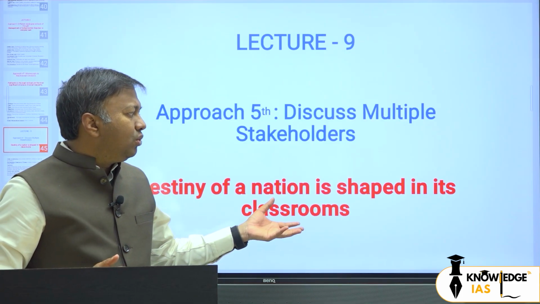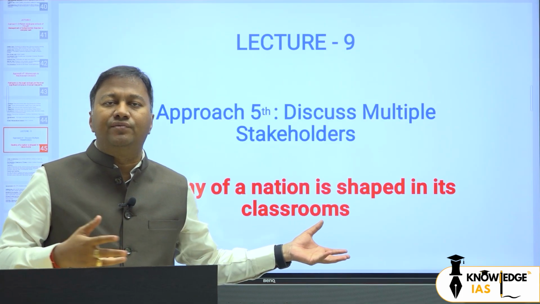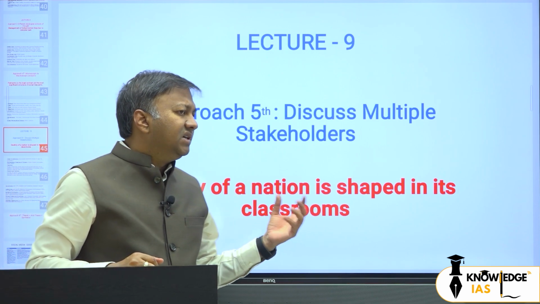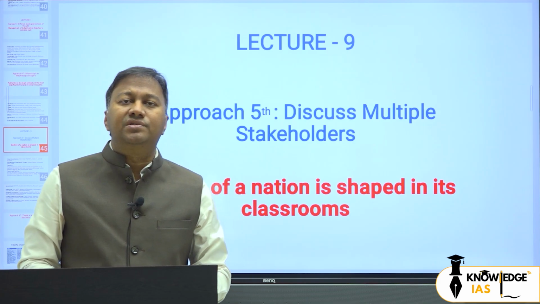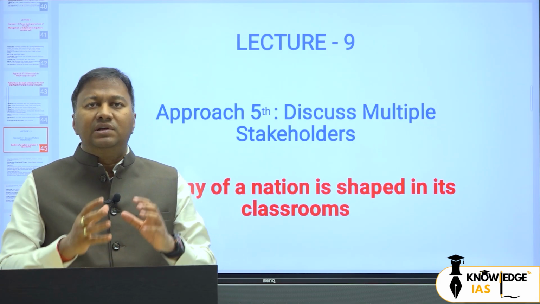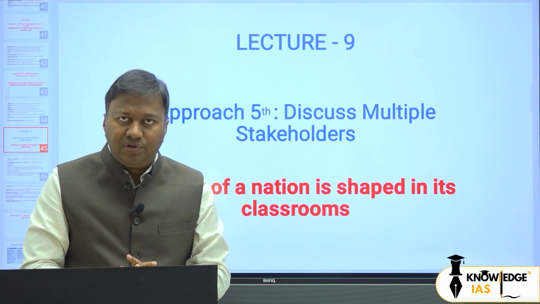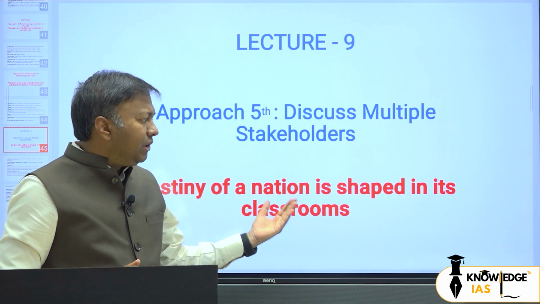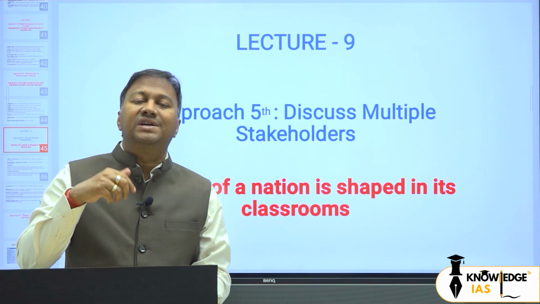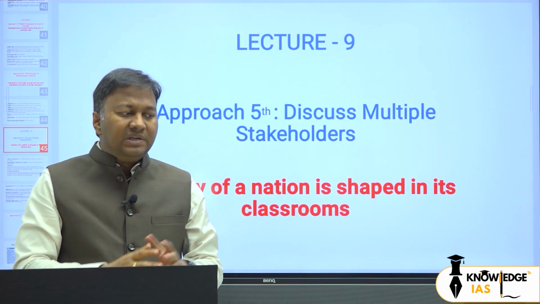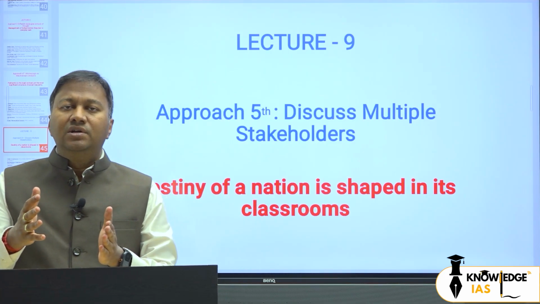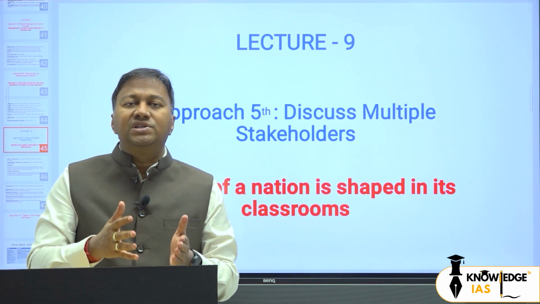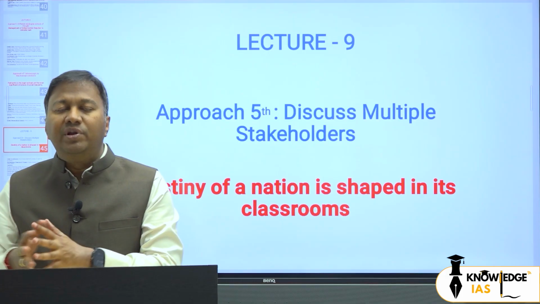Let us just have a quick recap: can we solve this question from previous approaches? Obviously, for example, approach number 1, just start discussing the education system from different perspectives: political perspective, social perspective, economic perspective. We can also discuss the education system from our second approach. What was the second approach? We start from evolution, all right? So how the education system of India has changed from the British era to the Nehru era to the contemporary period.